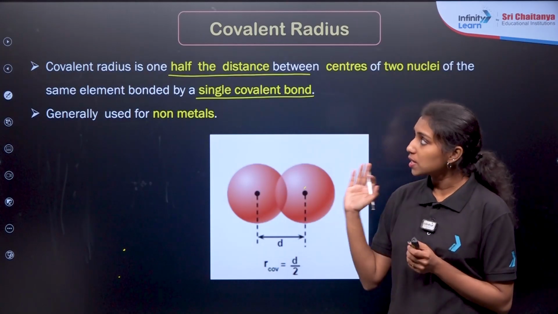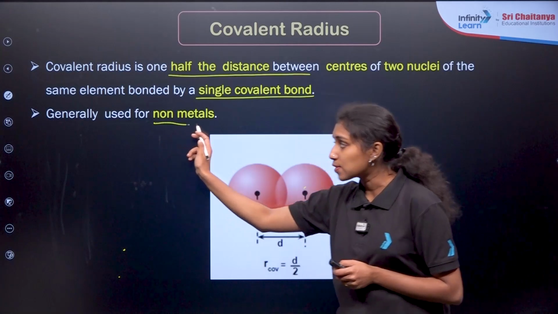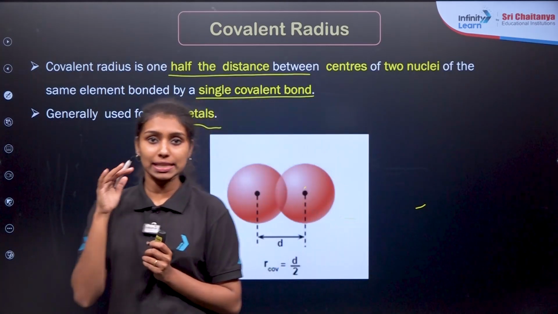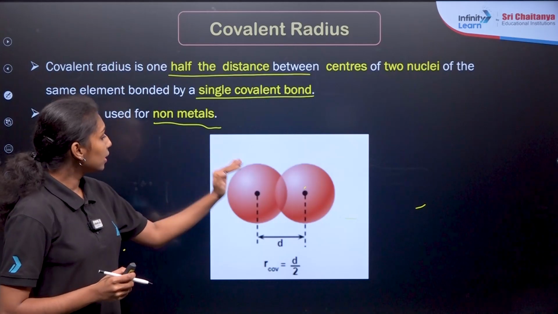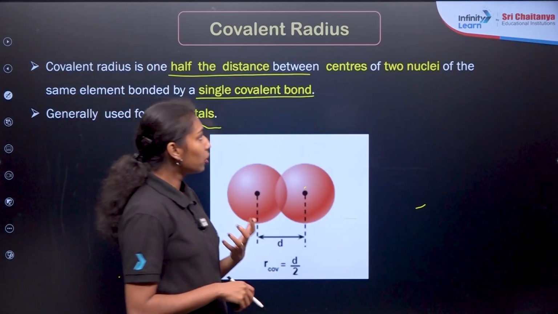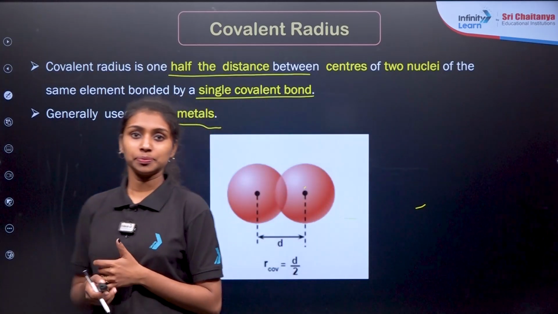This is the first type of classification of atomic radii, applicable in the case of non-metals. We have already discussed what metals and non-metals are in the chapter on metals and non-metals. So this radius is applicable for non-metals. Now what about our next radii? What will be our next radii?